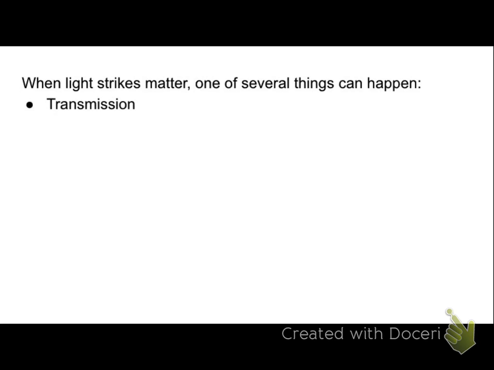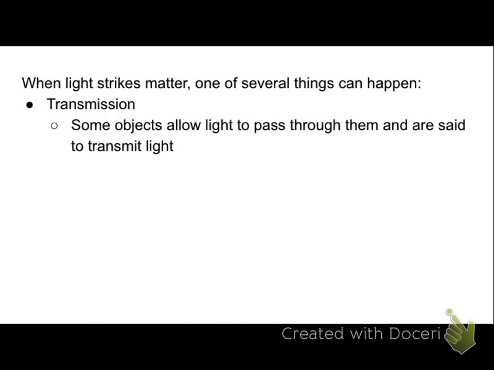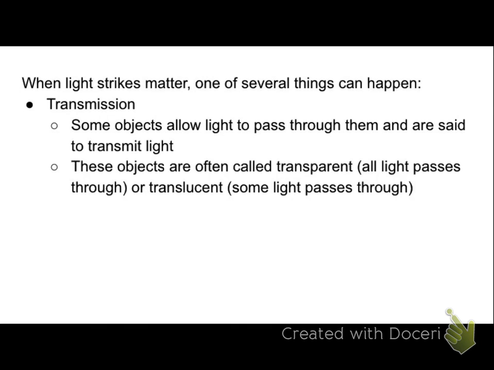The first thing that can happen is transmission. This just means that light is allowed to pass through an object. So when light is allowed to pass through an object, it's said to transmit light. These objects are clear, and we describe them as being transparent if they allow all light to pass through them, like our windows. And they're said to be translucent if they only allow some light to pass through them and kind of scatter it to create a fuzzy image, like looking through wax paper or a frosted glass window.